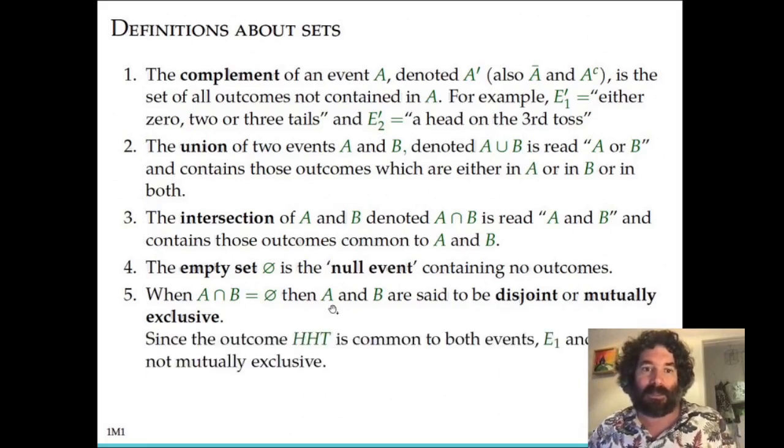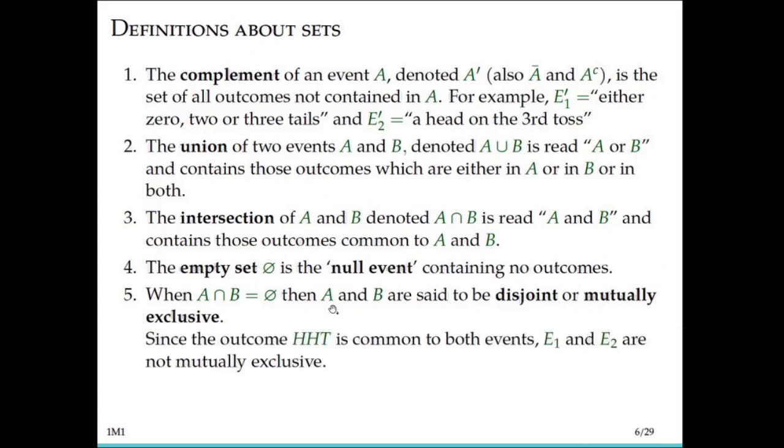All right, so since the outcome heads, heads, tails is in both the events E1 and E2, the example we discussed, that means that these two events, E1 and E2, are not mutually exclusive. And so it's possible that both E1 and E2 could occur.